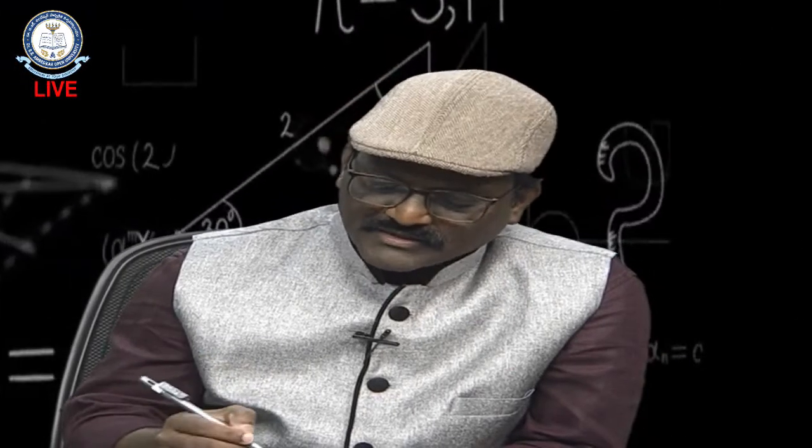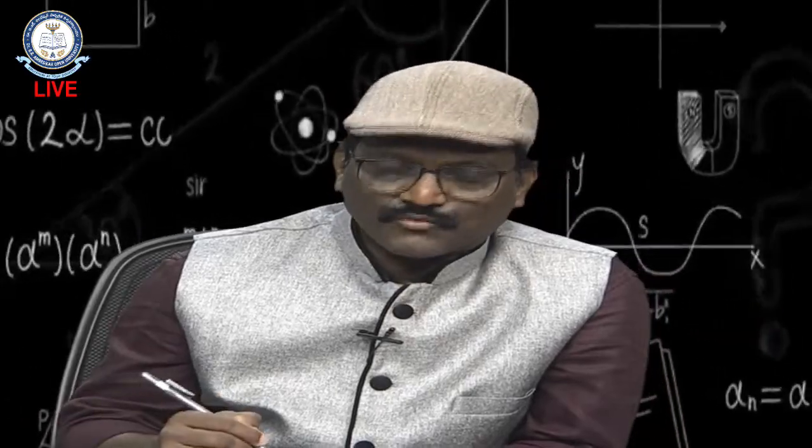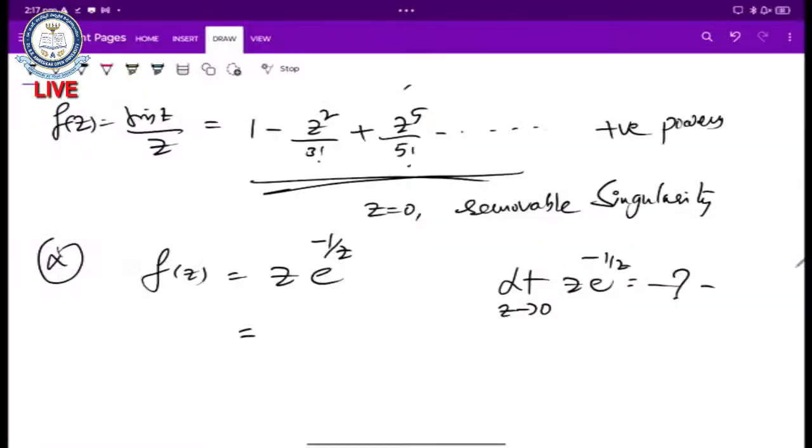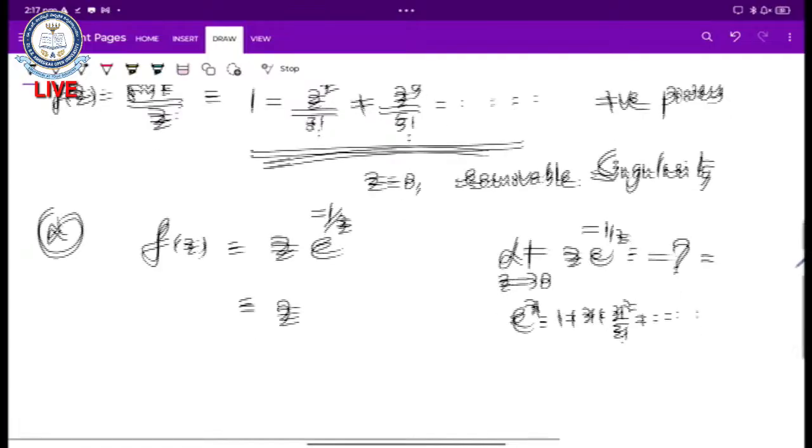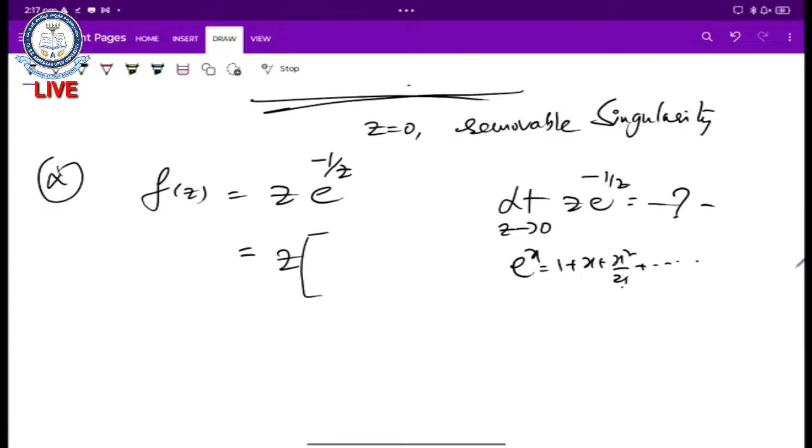Now, let us see what happened. What is this value? Let me expand this. z into, I know the expansion of e to the power of x, that is 1 plus x plus x square by factorial 2, x cube by factorial 3 and so on. Let me utilize that expansion here. In place of x, minus 1 by z is there. So, 1 minus 1 by z plus 1 by 2 factorial into z square and so on.